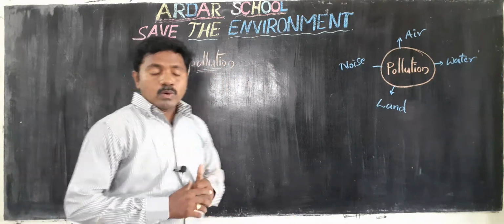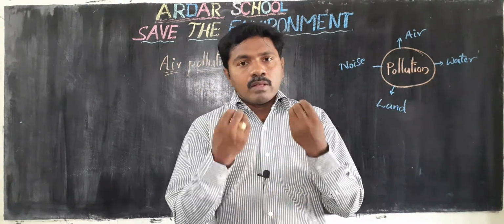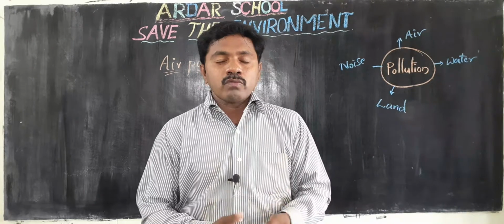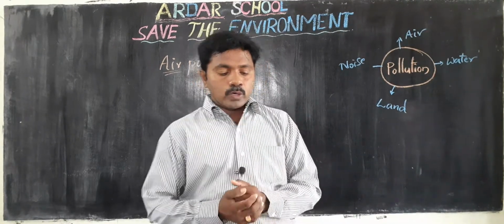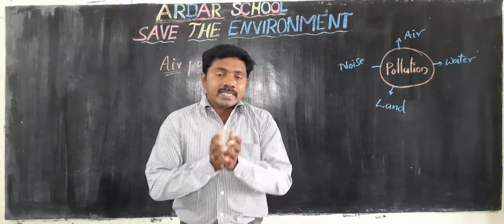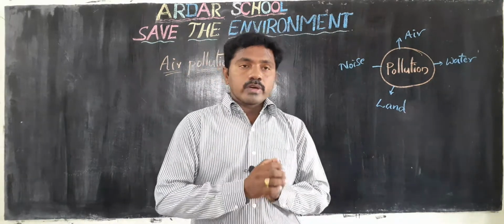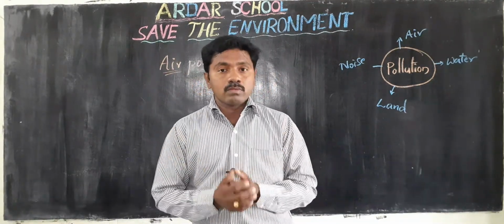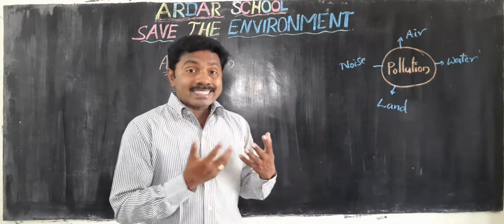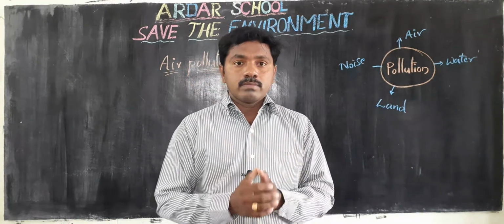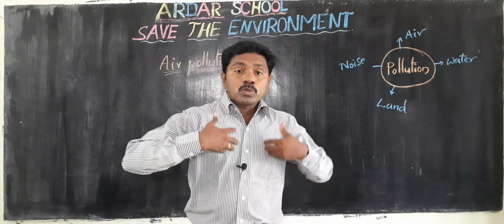What is air pollution? Air is a very important thing for living things. Without air we can't live even for seconds. Air is around us. We need air to live. Not only we, plants and animals also need air to breathe.